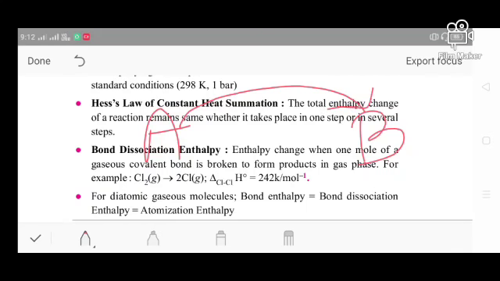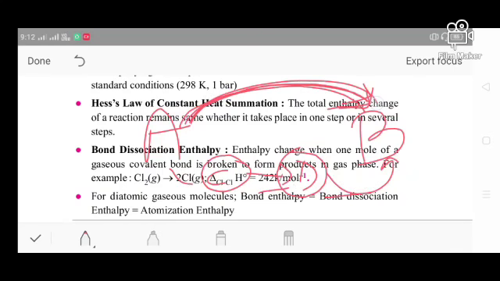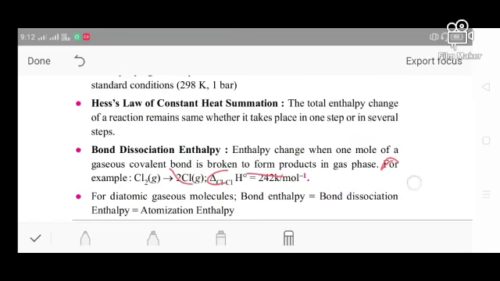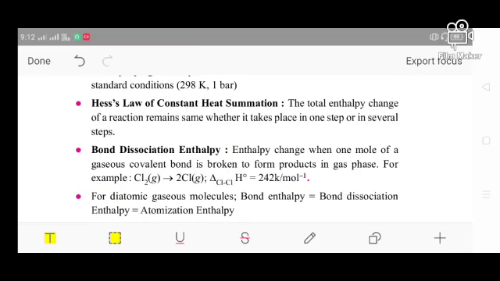He says that A can be converted directly into B, or it can be converted in several smaller steps, from A to C, then A to D, then D to B. But he says that the enthalpy change in these several steps is equal to that of the direct step. Okay, so this is the basic idea of Hess's law. I am not going to describe all these things. Okay, this is the general revision class.